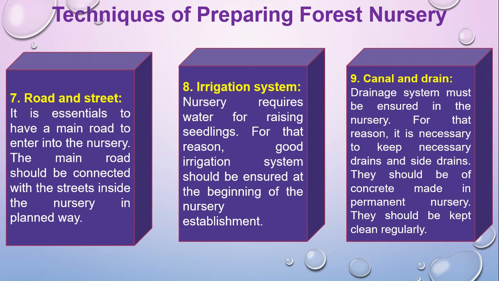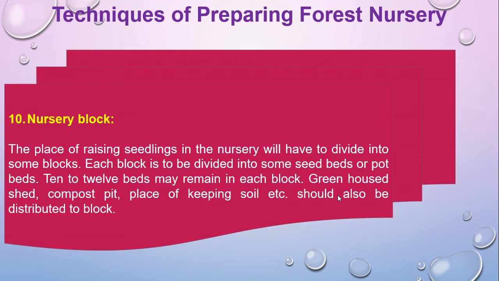That time you have to remove that one through the canal or drain as well. Nursery block will be fixed before you prepare the forest nursery. Some place will be office, some place will be greenhouse, some place will be compost pit, and some place will be keeping the soil, extra soil for polybag, and some place will be keeping the seedlings. So before you establish a forest nursery, you have to plan for that, which one is for which place.